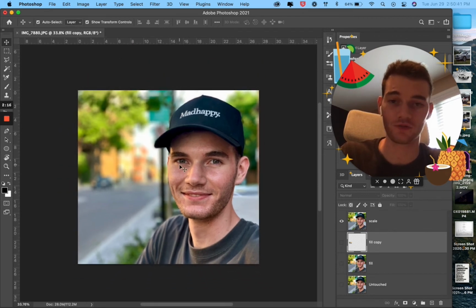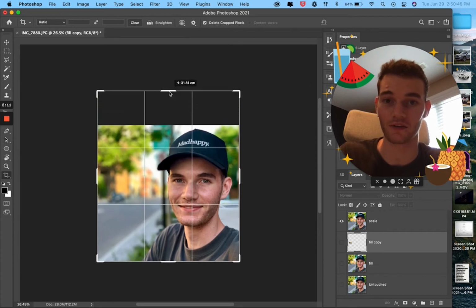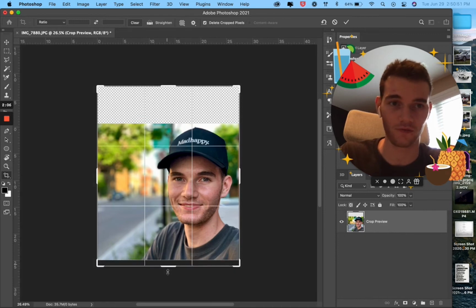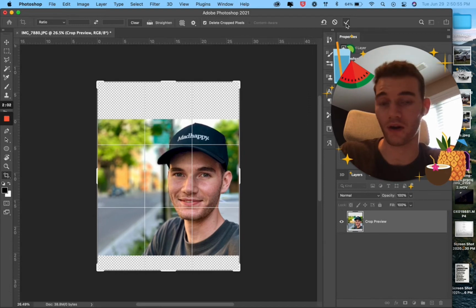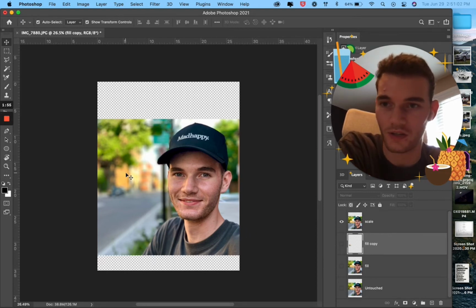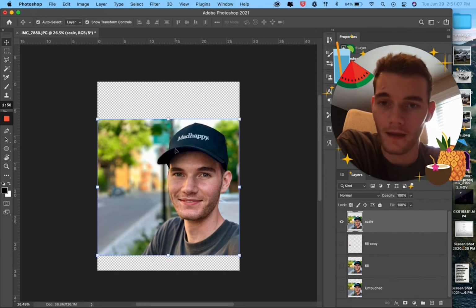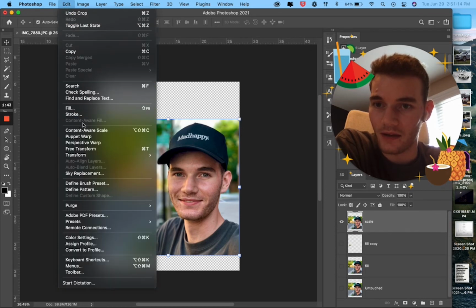And then because we want to do scale, we're going to hit C, which is crop, and we're going to make our little artboard the desired size, the dimensions that we want. And you can do this in File or Artboard, or put in the specific amounts, specific numbers that you want. But I just want to do it by looking, so I just do it with crop. So we'll hit check mark when it's good there, and then we'll hit V to get back to our cursor here. And then what we want to do is, it's a little bit tricky, but we click on our picture and then we do Edit, and Content Aware Scale.